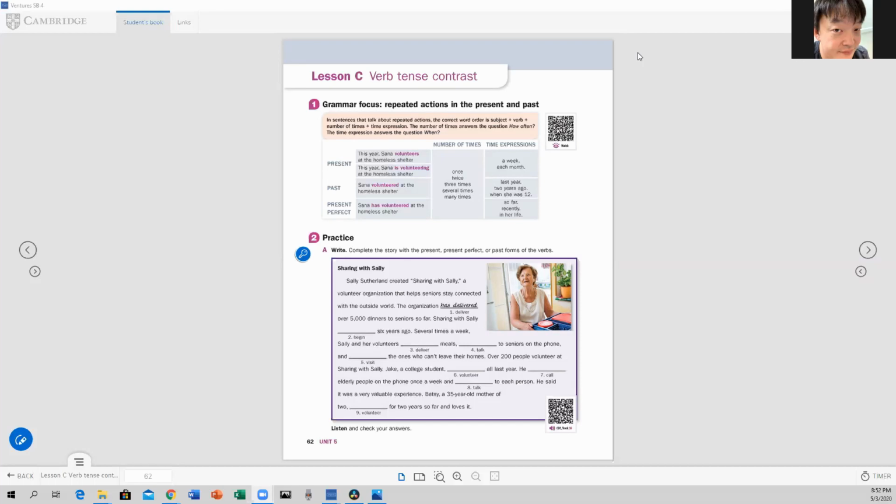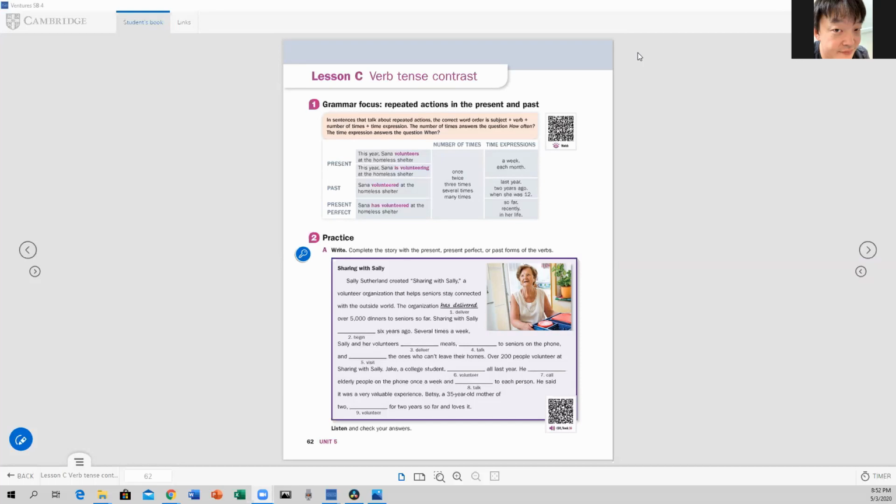Okay? An important thing about this lesson was to understand that you use 3 verb tenses. You use the simple present, the simple past, and the present perfect.